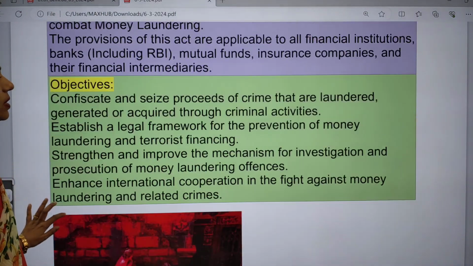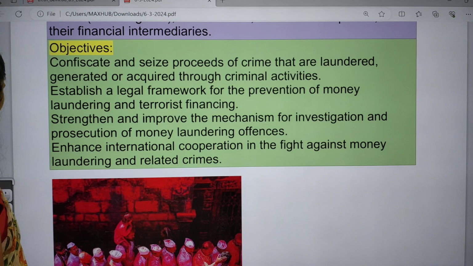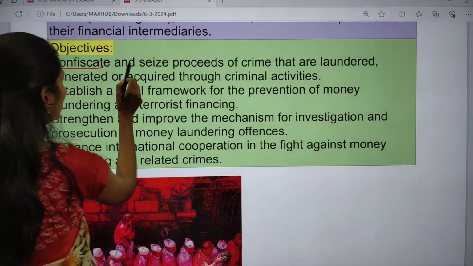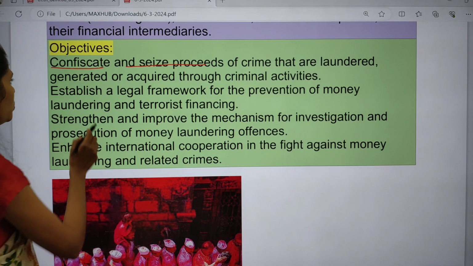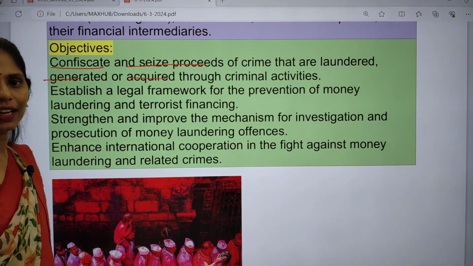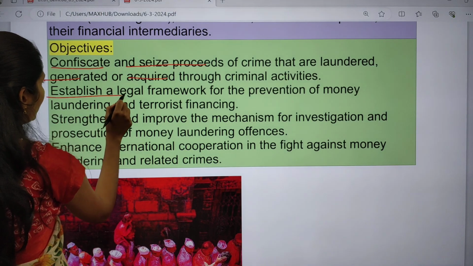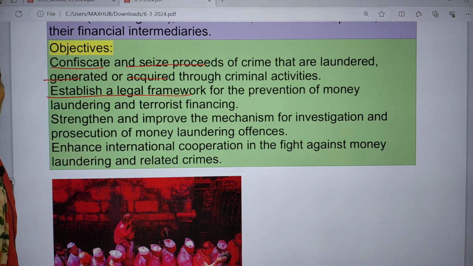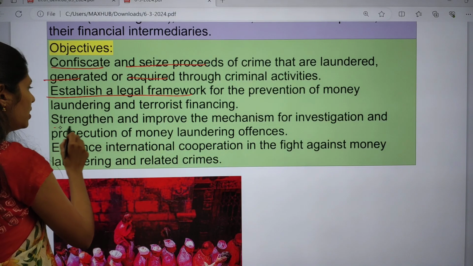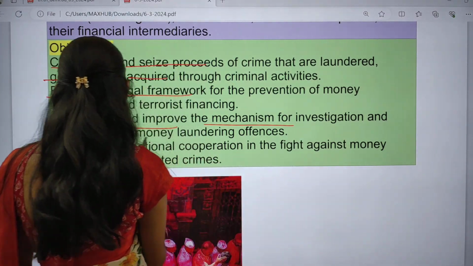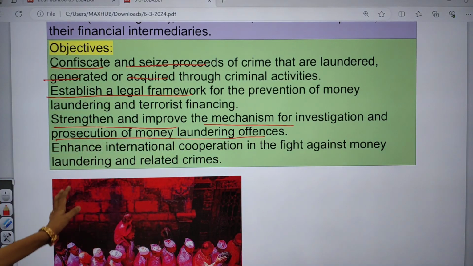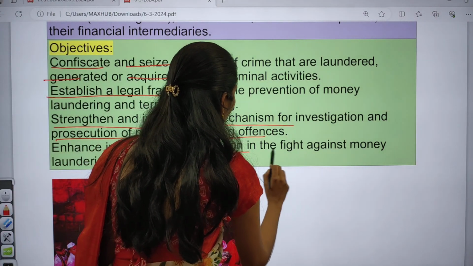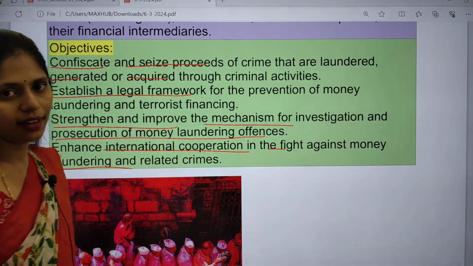And what are the objectives of this PMLA? First, confiscating and seizing the proceeds of crime that are laundered, generated or acquired through criminal activities. It also leads to the establishment of a legal framework for prevention of money laundering and terrorist financing, strengthens and improves the mechanism for investigation and prosecution of money laundering offences, and enhances international cooperation in the fight against money laundering and related crimes.